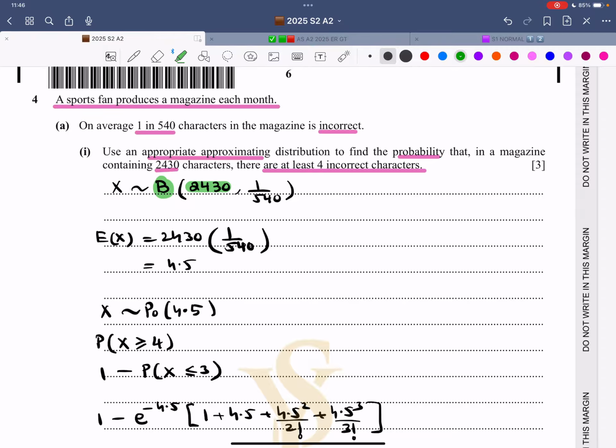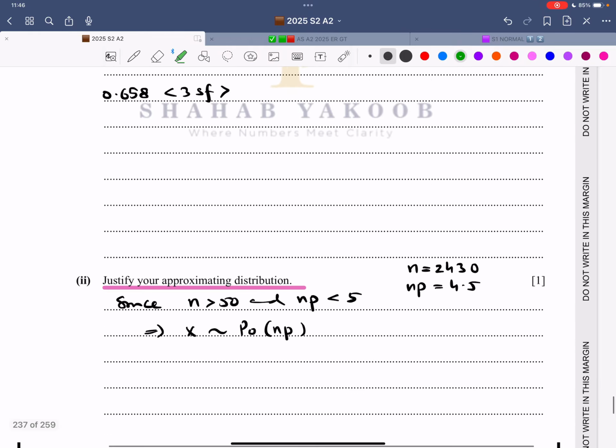That is the number of trials. That is the probability of success. We calculate expectation of X. That comes out to be 4.5. Now, since they have asked for the justification, that is why I did the justification at the end. Otherwise, I would have done it at the top.